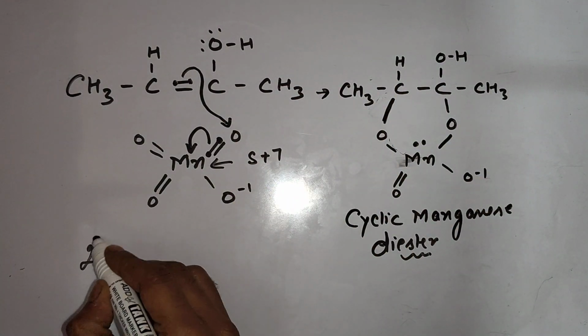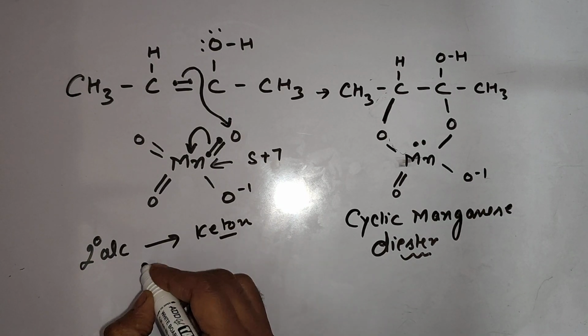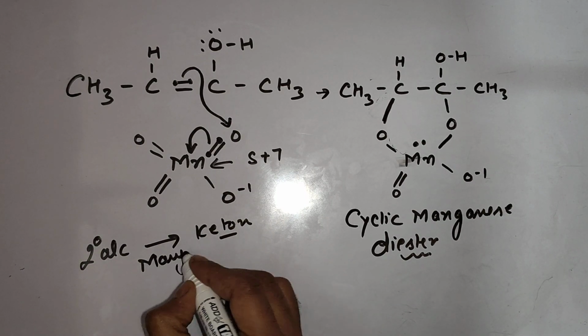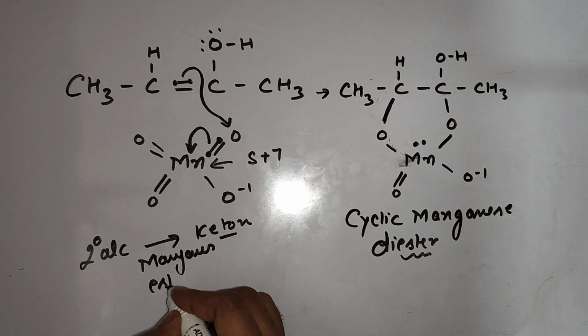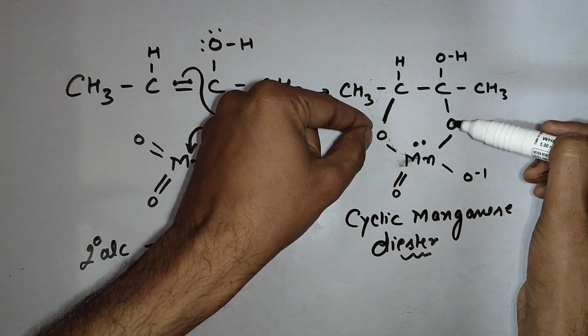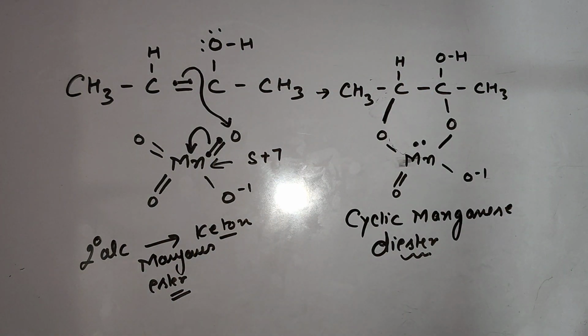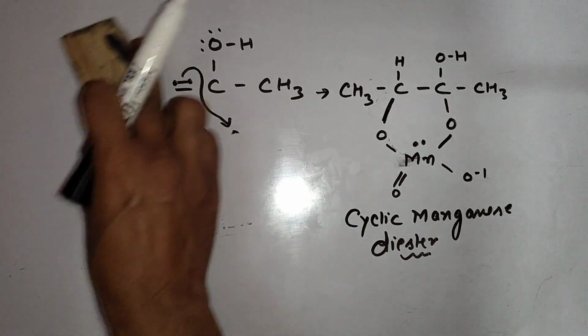When 2-degree alcohol made ketone, one intermediate was generated, that was manganese ester, but it is manganese diester because two ester bonds are generated there, and it is cyclic, that's why we are calling it cyclic manganese diester. That's it. This is the main point.